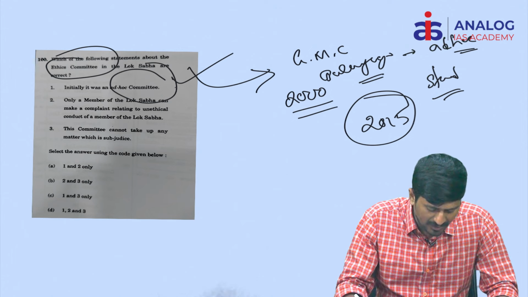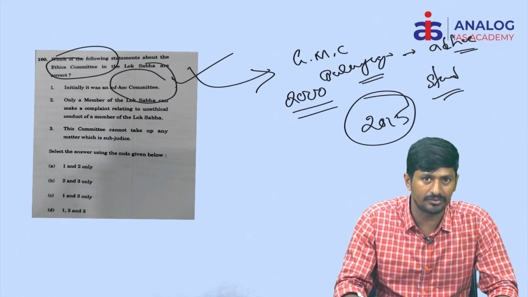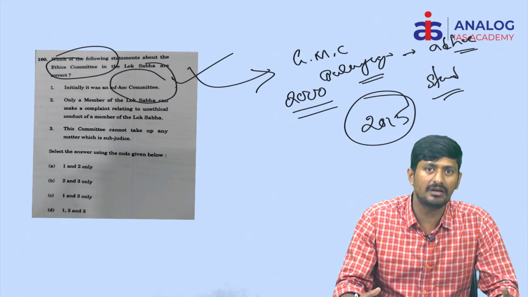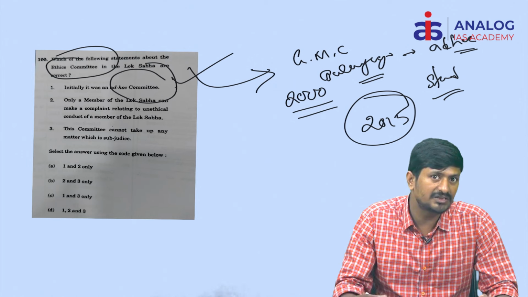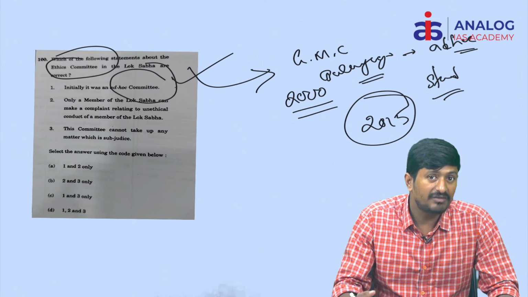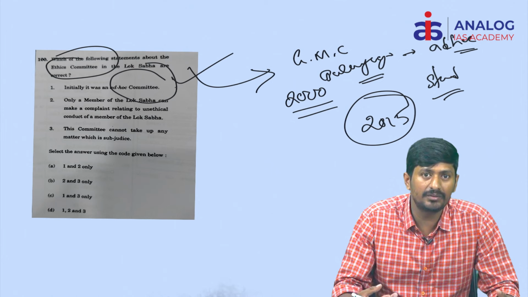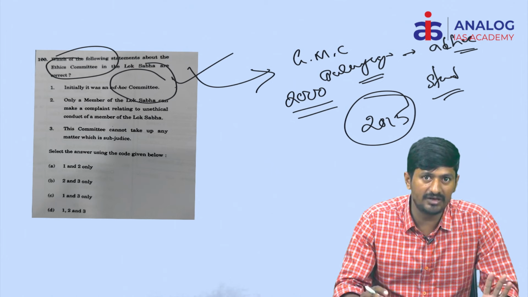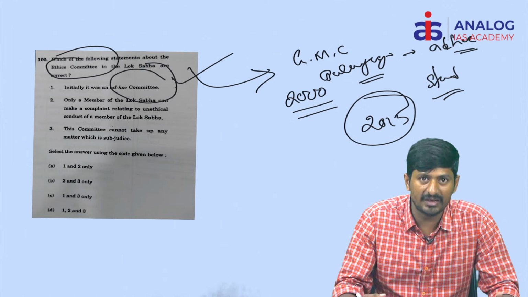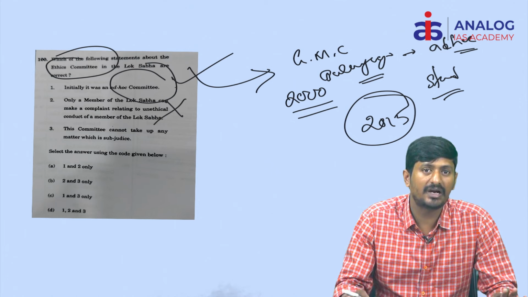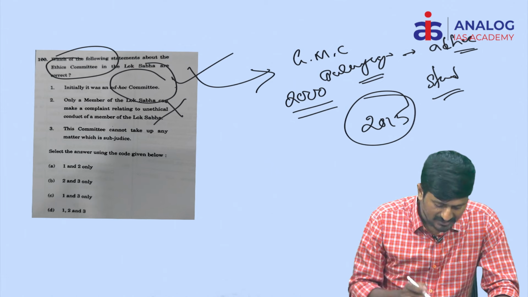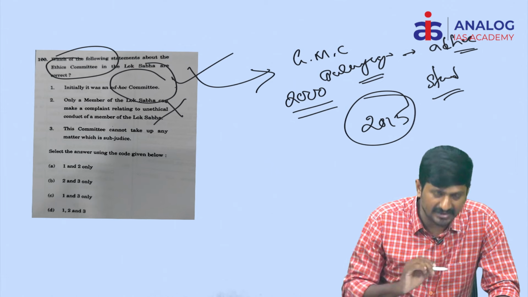Only a member of Lok Sabha can make a complaint. Actually, it is not so. Any person can make the complaint. But of course, there is a difference. If a person makes a complaint, he has to file an affidavit. But if an MP makes a complaint, he does not need to file the affidavit. This is the only difference. Affidavit means an undertaking given by a person that whatever statements he is giving are truthful. So that kind of undertaking must be given. Hence the second statement is incorrect.